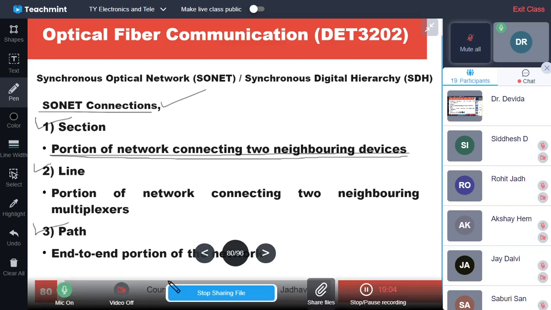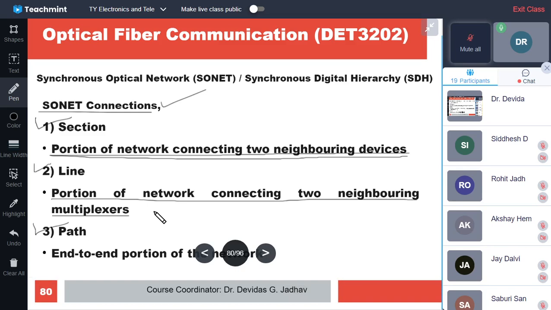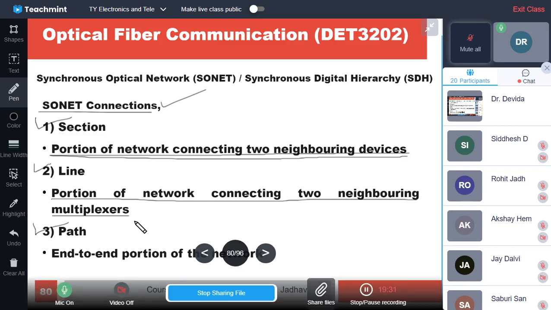And what is a line? It is a portion of a network connecting two neighboring multiplexers. A section is a portion of network connecting two neighboring devices. A line is a portion of network connecting two neighboring multiplexers, whereas a path is the end-to-end portion of the network.